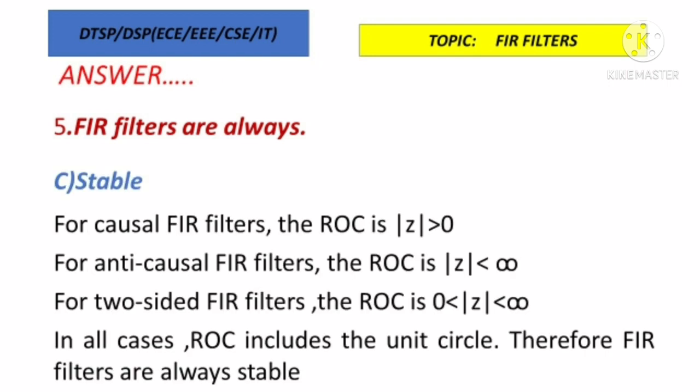For causal FIR filter, the ROC is modulus of Z greater than 0, and for anti-causal FIR filters, ROC is modulus of Z less than infinity, and for two-sided FIR filter, ROC is between 0 to infinity. In all the cases, ROC includes the unit circle. Therefore, FIR filters are always stable filters.